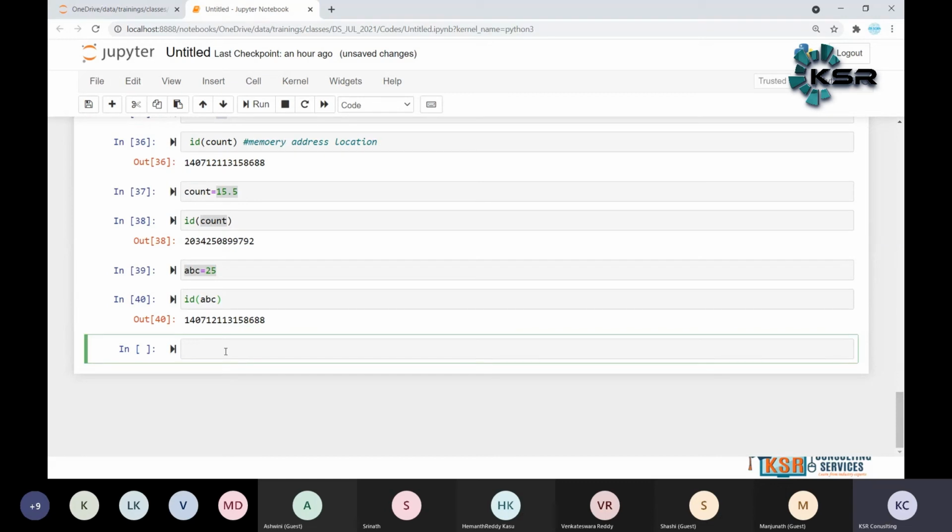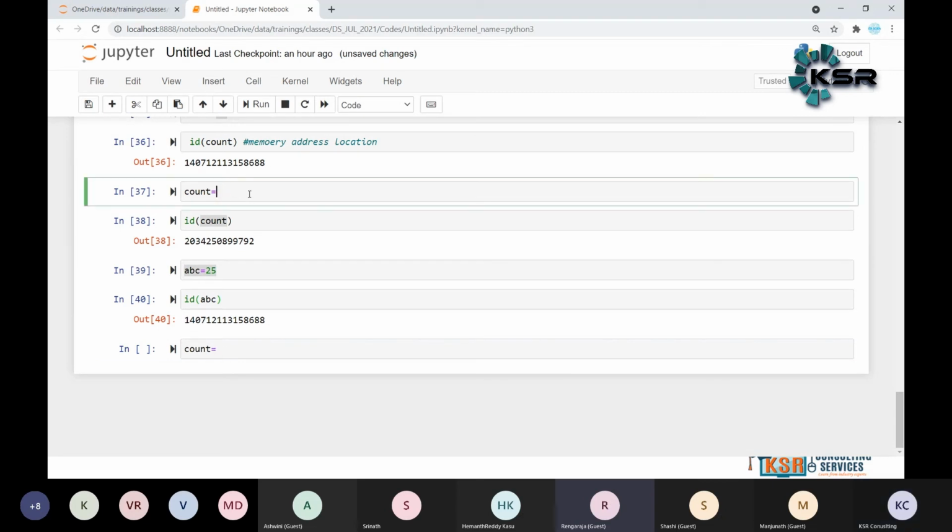Okay. Now any questions, guys? Any doubt about it? Okay. Koti Rega here. Can you change the number in line 37 from 15.5 to some other number? So let us see whether count is the same. In the same line 37 itself, we just change the number 15.5 to some 30. Yeah, now you want to just check for 30.